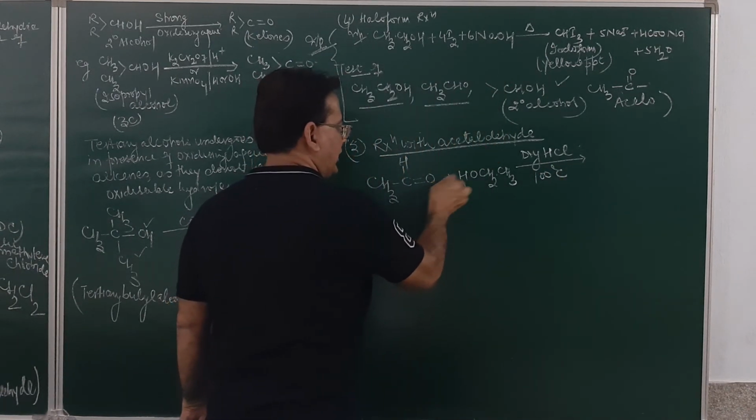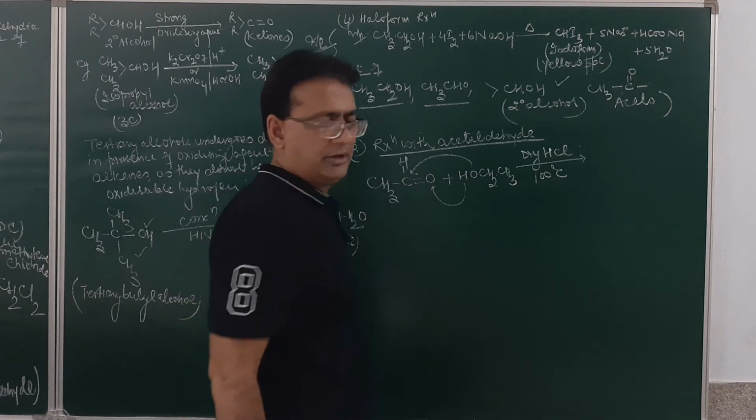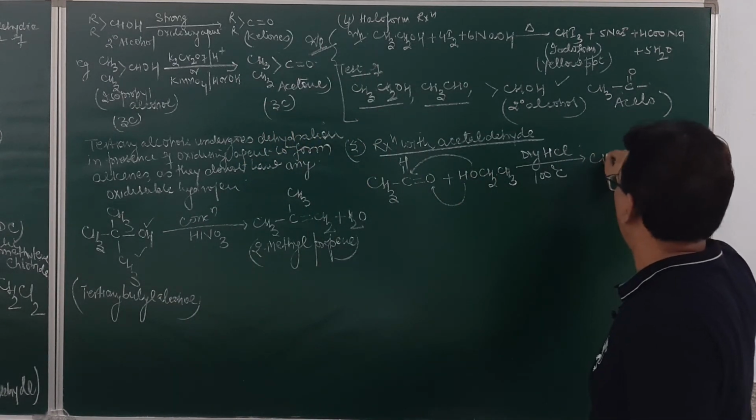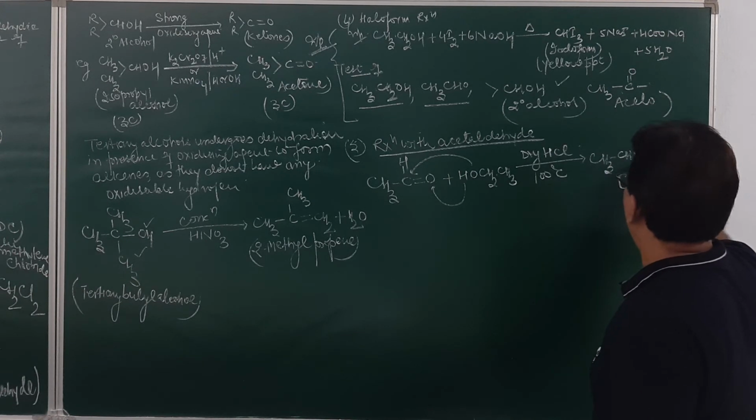This H will come over here and OC2H5 will come over here. And this will result in the formation of hemiacetal. This will be CH3, CH, OH and OC2H5. So the product obtained is hemiacetal.